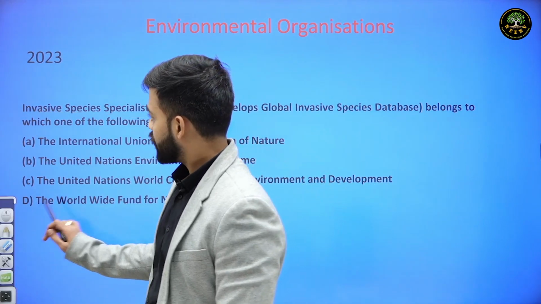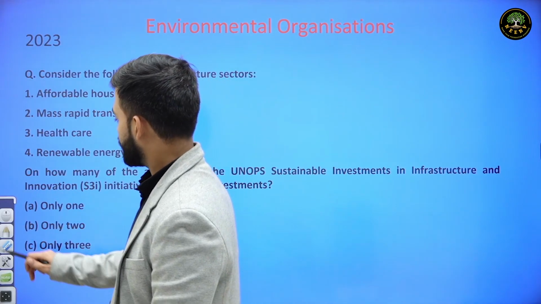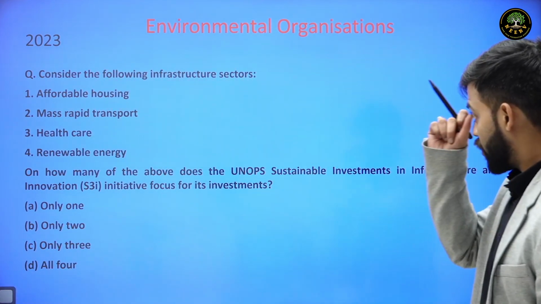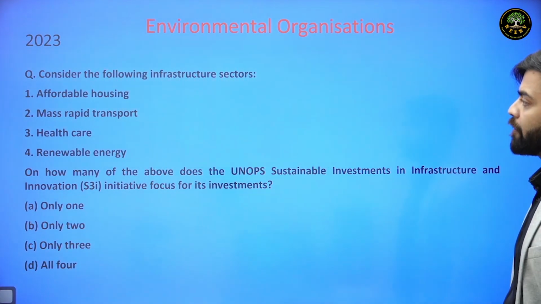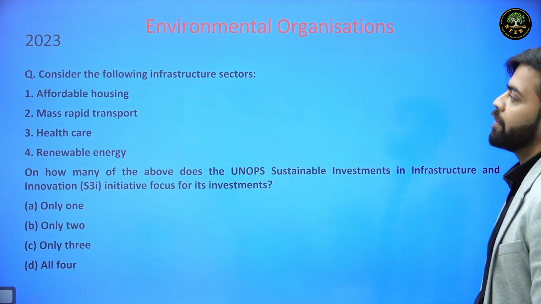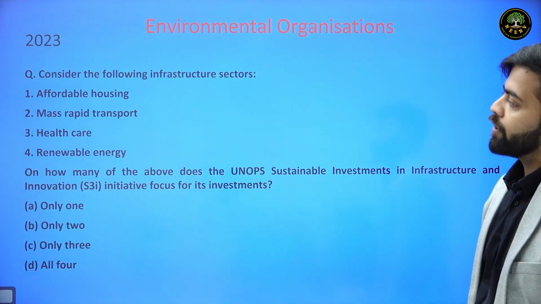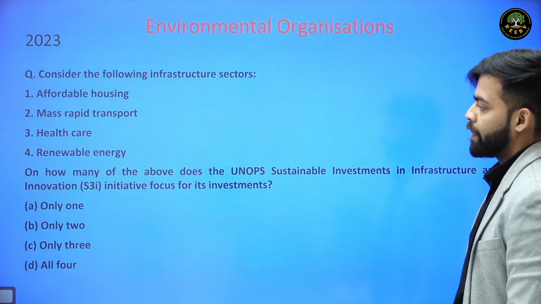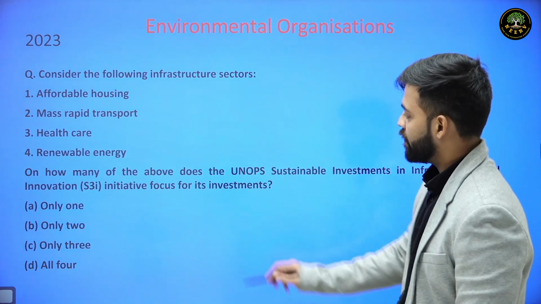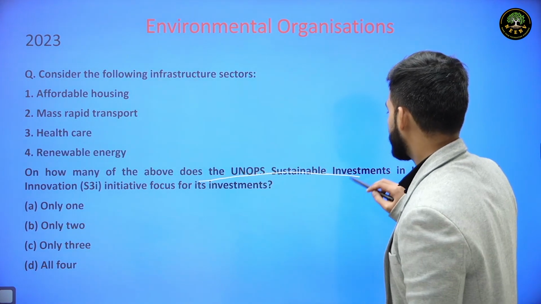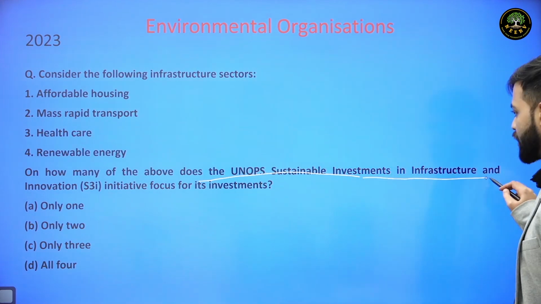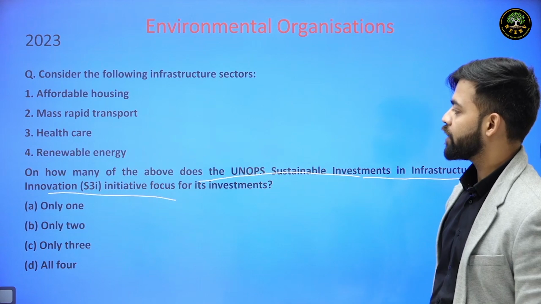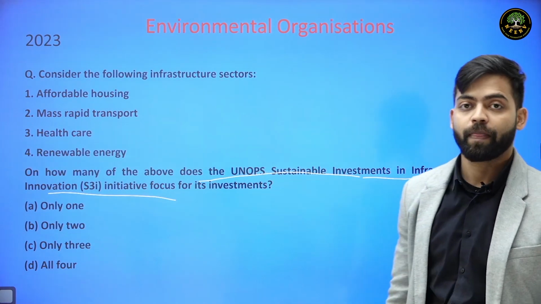If we see another question that was asked in the year 2023, then consider the following infrastructure sectors. Number 1, affordable housing. Number 2, mass rapid transport. Number 3, healthcare. Number 4, renewable energy. On how many of the above does the UNOPS Sustainable Investments in Infrastructure and Innovation Initiative, S3i, focus for its investments?